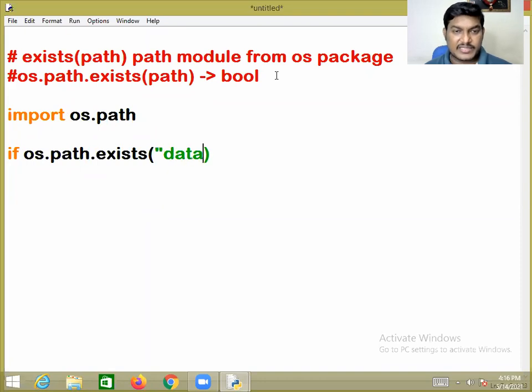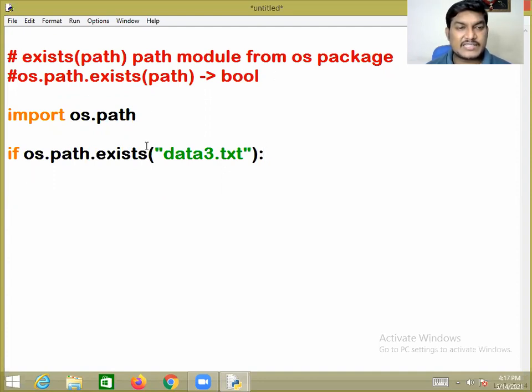Now what I want to do is check data3.txt. I just want to ensure whether this particular file exists or not, whether this specified path exists or not. But it always ensures the existence of the path in the current directory.